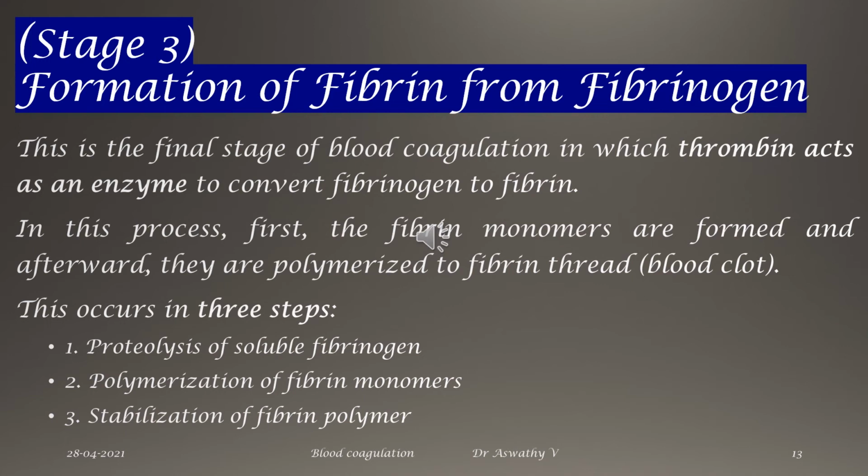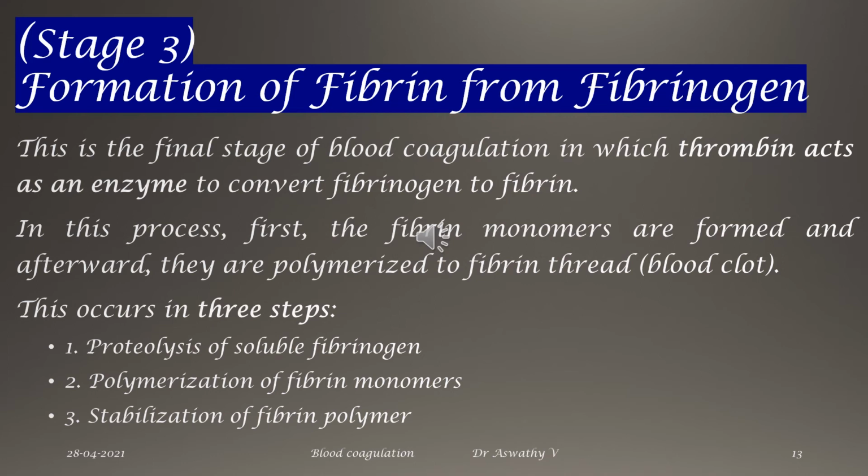The thrombin will convert fibrinogen into fibrin, and there are 3 steps. First is a proteolysis of the soluble fibrinogen. Actually, fibrinogen present in the plasma is a soluble protein. So there occurs proteolysis of this soluble fibrinogen into insoluble fibrin monomers.